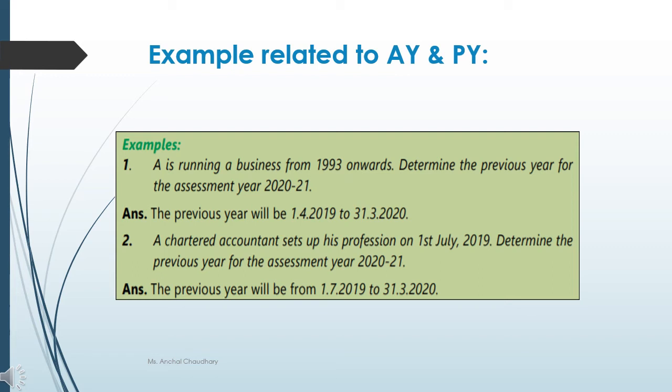So जब business जब से start होगा, if it is started in your previous year only, so at the time जब से ये business start हुआ है तब से you will consider your previous year. अगर आपका business पहले start ही नहीं हुआ है, so how will you consider it as your previous year, right? So here your previous year will be starting from 1st July 2019 to 31st March 2020.